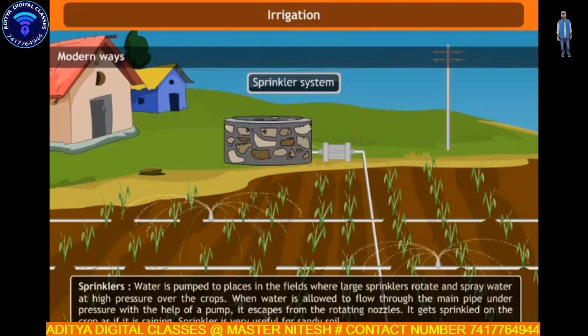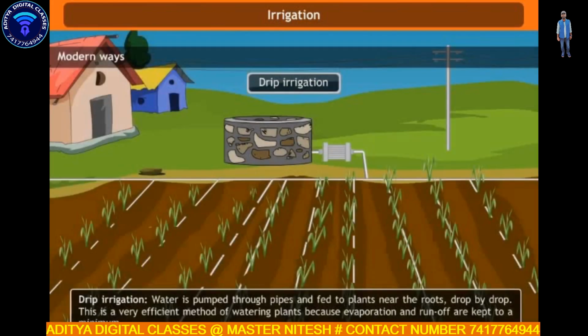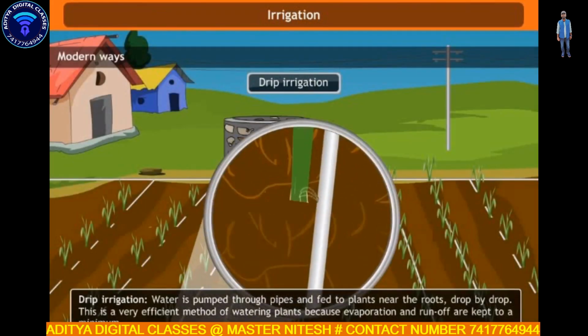Sprinkler is very useful for sandy soil. Drip irrigation. Another method of irrigation is drip irrigation. Water is pumped through pipes and fed to plants near the roots drop by drop. This is a very efficient method of watering plants because evaporation and runoff are kept to a minimum.